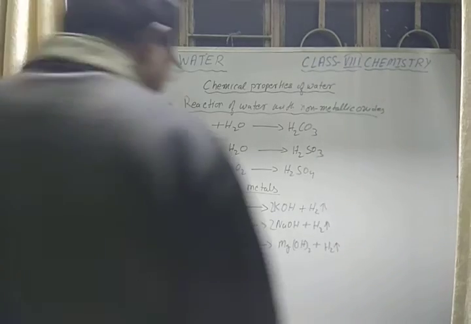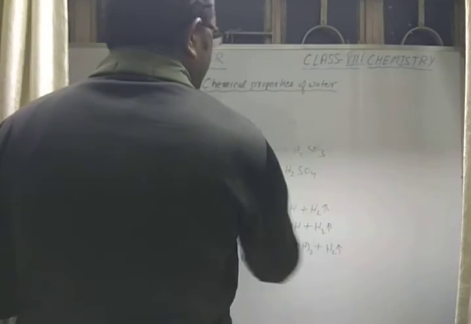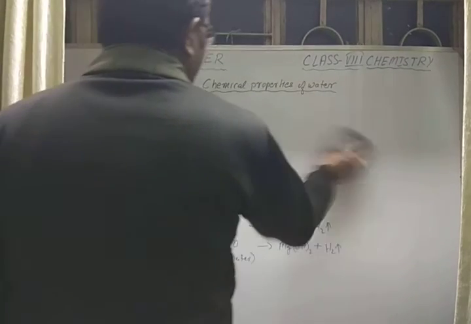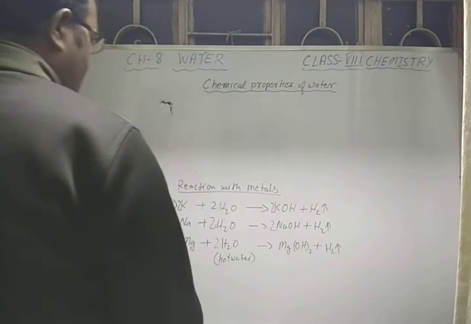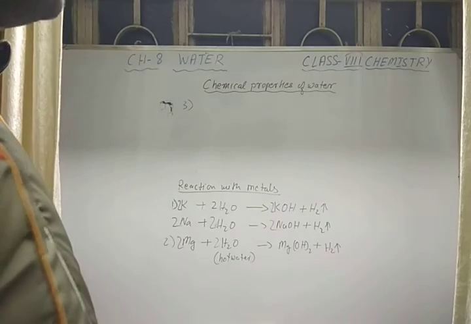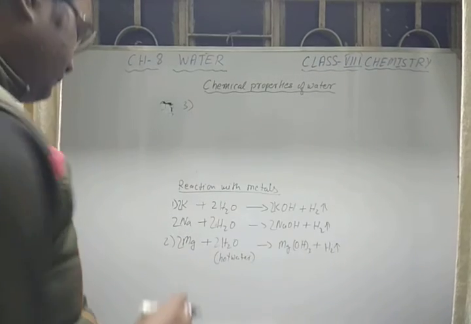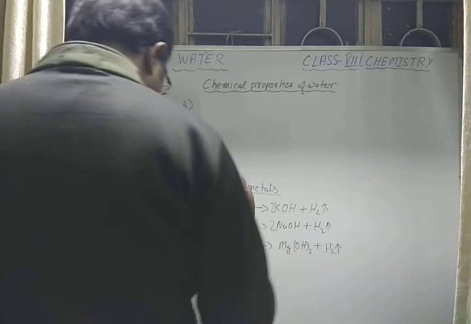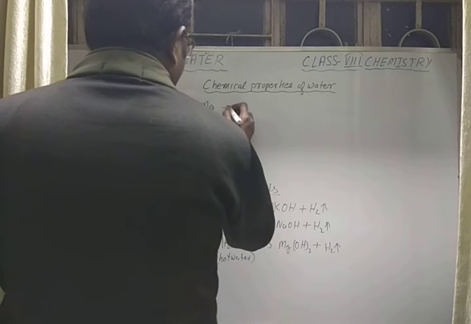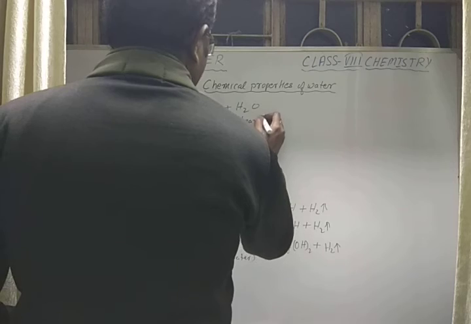Now with the steam. Reaction of metals with steam. Some metals do not react with hot water either. So for that, what do we have to do? We have to pass steam through them. Okay. So suppose for that again we can take magnesium here. Magnesium with H2O in the form of steam is passed through it.